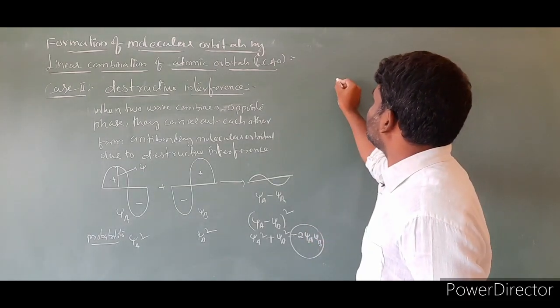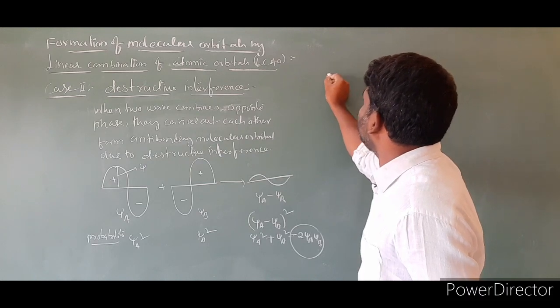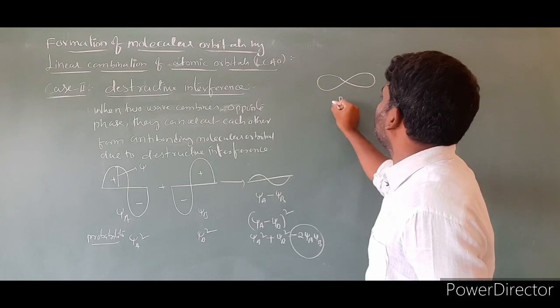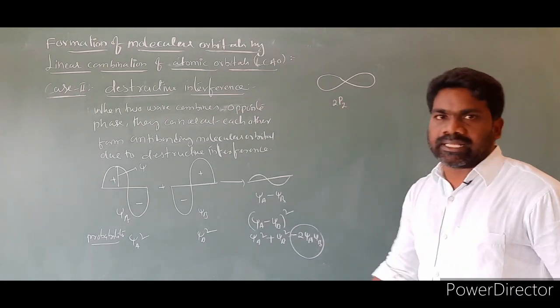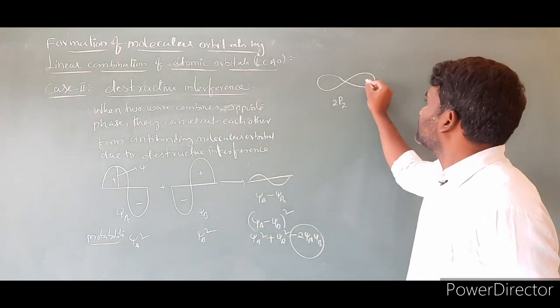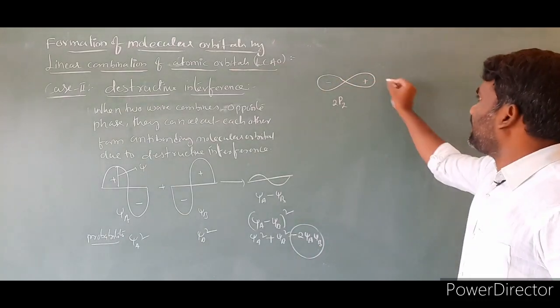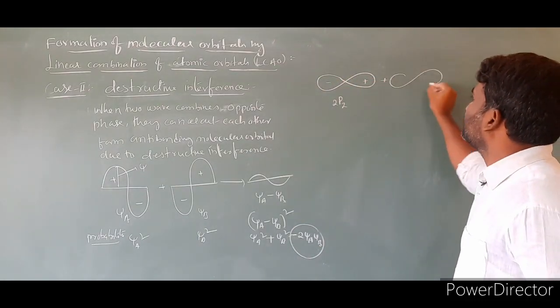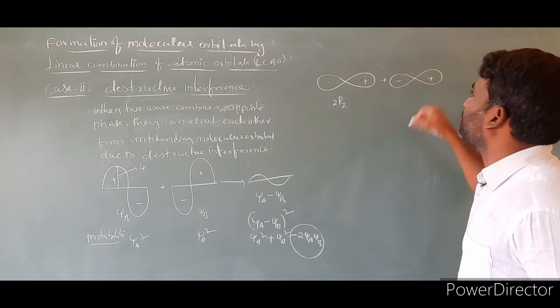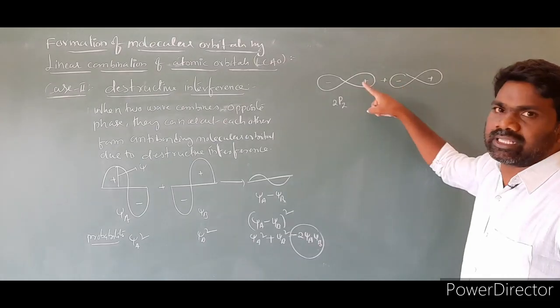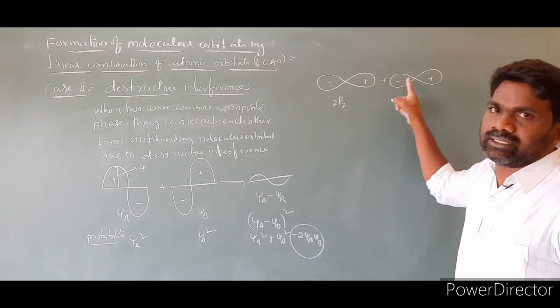Then we can take orbitals. I'm taking, for example, the 2pz orbital. This is positive, this is negative, and here this is negative, this is positive. Look here: in the previous case, both were positive, but here I took a positive and a negative.